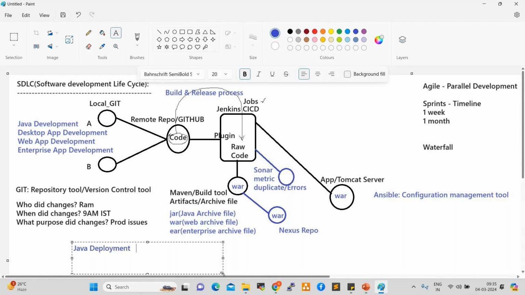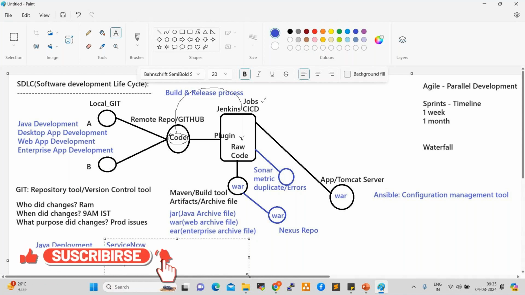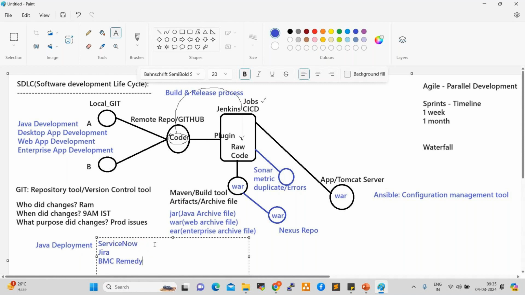Normally we receive ticket requests for any activity in real-time projects. We work on tickets, right? We have ticketing systems like ServiceNow, Jira, BMC Remedy, Jitbit, different ticketing systems. When we receive any ticket, every ticket has an SLA. What is SLA? We discussed already. Service level agreement. What is service level agreement? Time given to complete the task. Right, it is also a timeline. Within the time frame, we have to close the tickets, right?